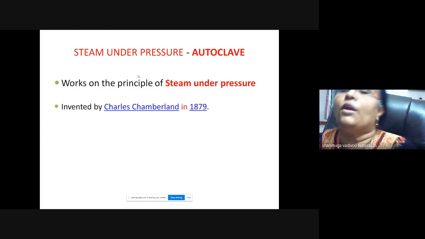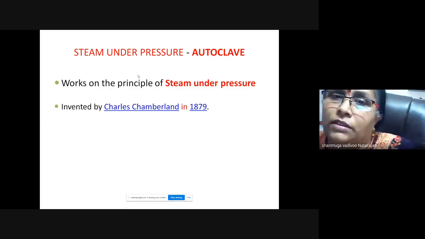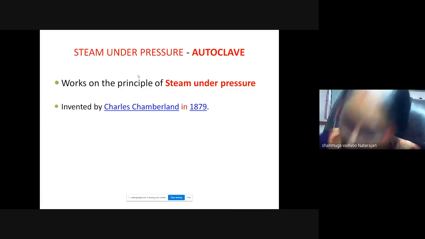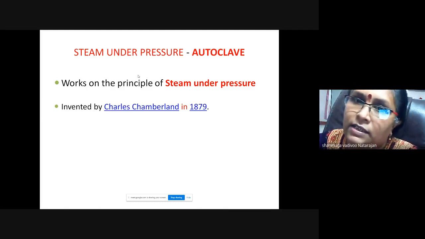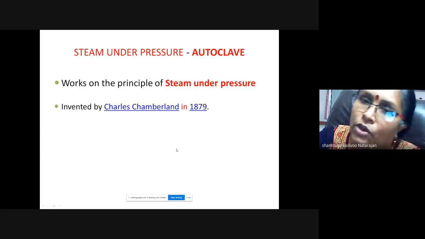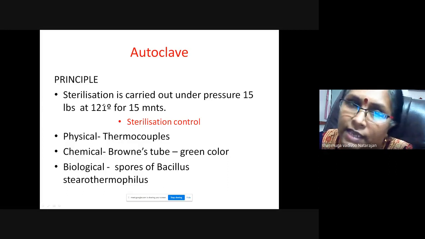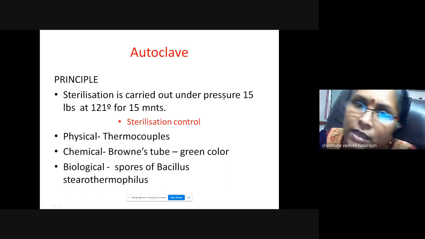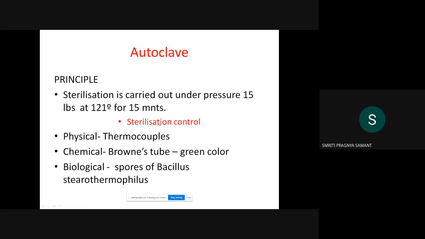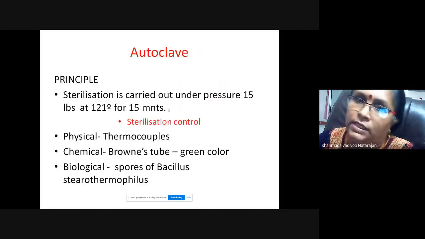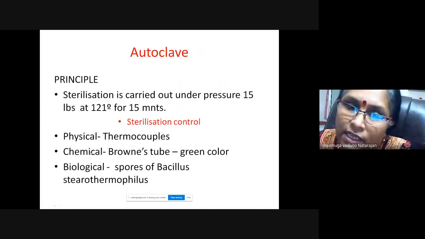Okay. Now we go to higher temperature, and mostly it is steam under pressure. This is autoclave. It was invented by Charles Chamberland, and the principle of autoclave is steam under pressure. So here the steam temperature is 121 degrees C for 15 minutes, and the pressure also you have to tell, it is 15 pounds. Okay. So the most important thing, as I have told you, is the sterilization control here: physical, chemical and biological.